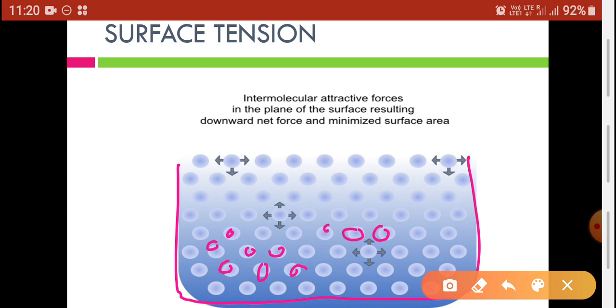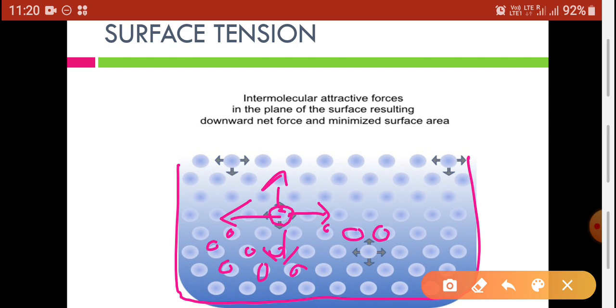Each of these molecules has some attractive forces, and these are called intermolecular attractive forces, because a molecule which is present in the liquid attracts other molecules towards its side. So there are attractive forces between them, and these attractive forces are called intermolecular attractive forces.